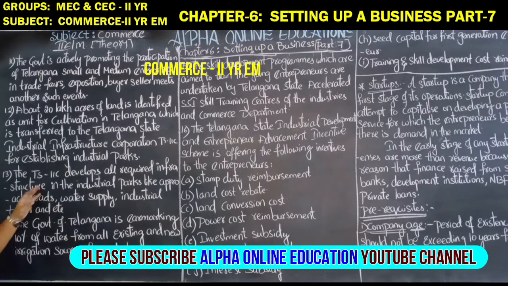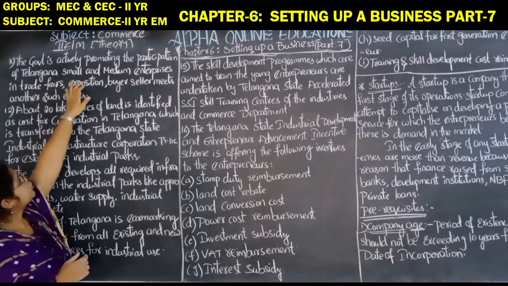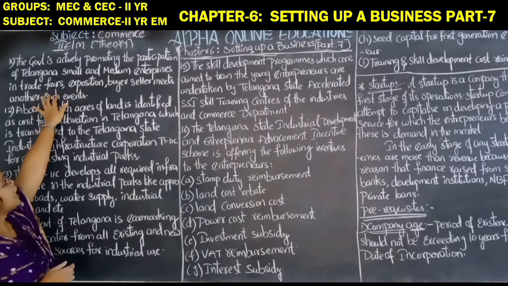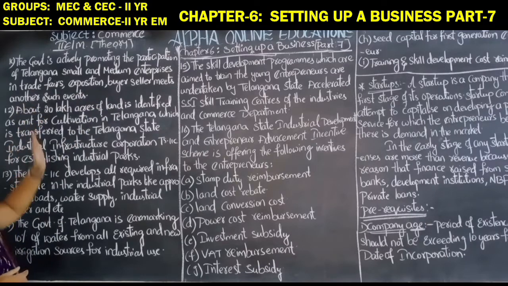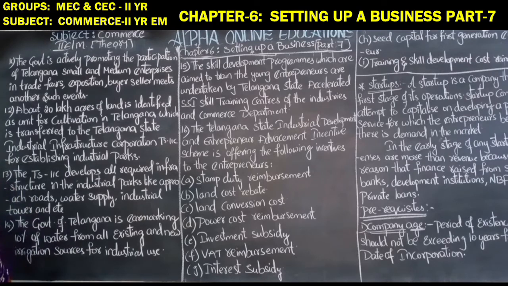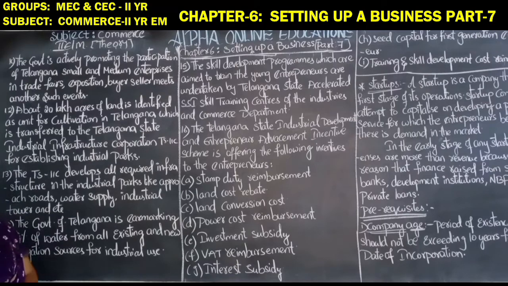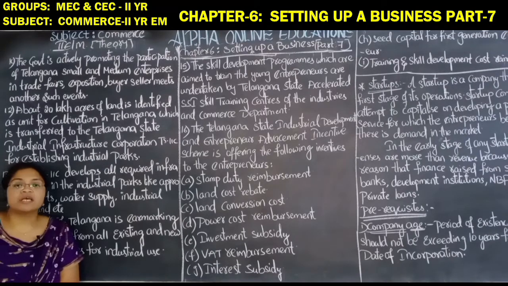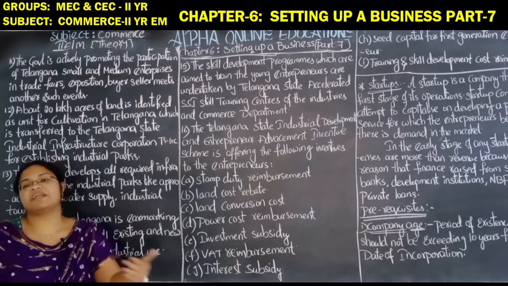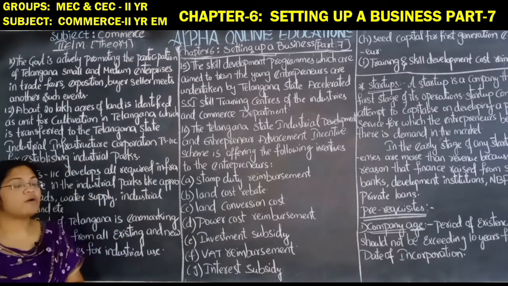So what are the things the government of Telangana is providing to the remaining sectors? Let us focus. The government is promoting the participation of Telangana small and medium enterprises in trade affairs, expositions, buyer-seller meets and other such events. So the government encourages these small units to come forward and participate, just as the large and big industrial units are performing.